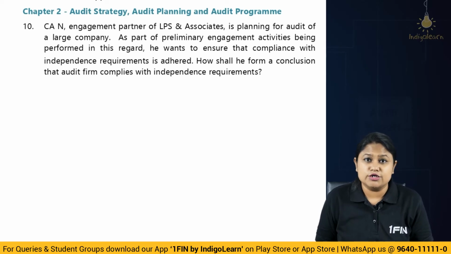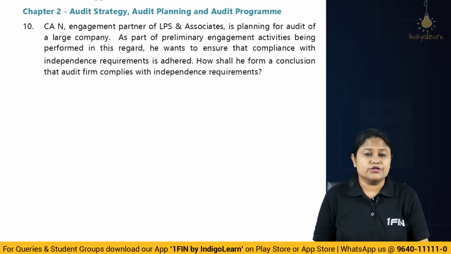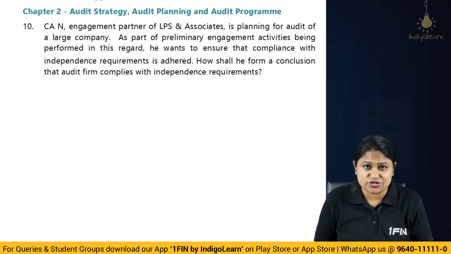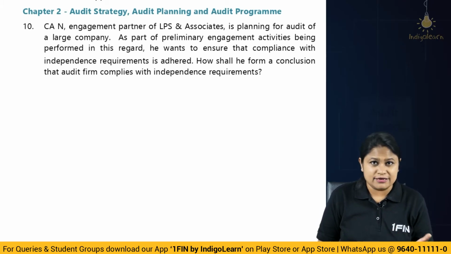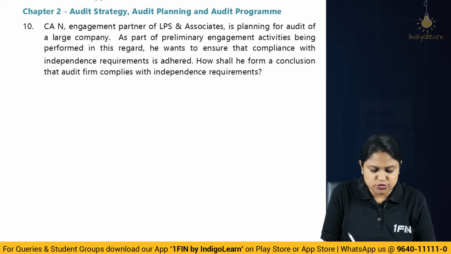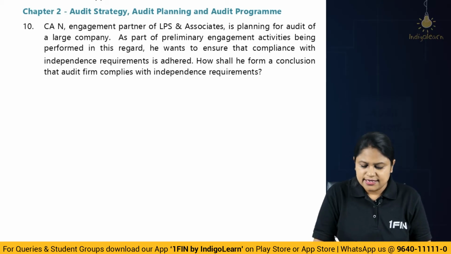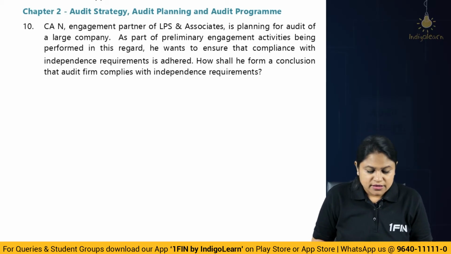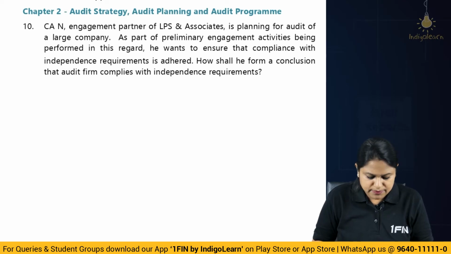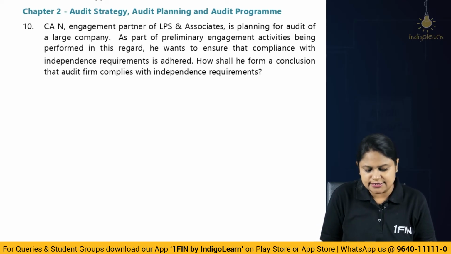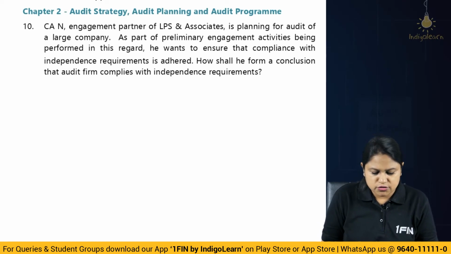We talk about SA 220, acceptance, continuation of client relationship, independence check. Okay, then SA 210. Okay, all of these things we discussed. So we have 220, 220 and 210 as a discussion. Correct? That's preliminary engagement activity. Okay, he wants to ensure the compliance with independence requirement is adhered or not. How shall he form a conclusion that the firm complies with independence requirement?